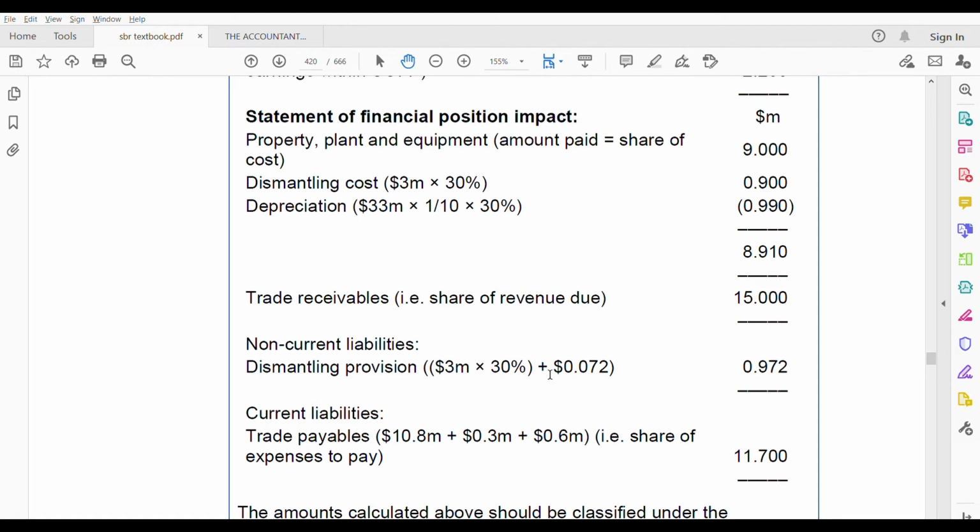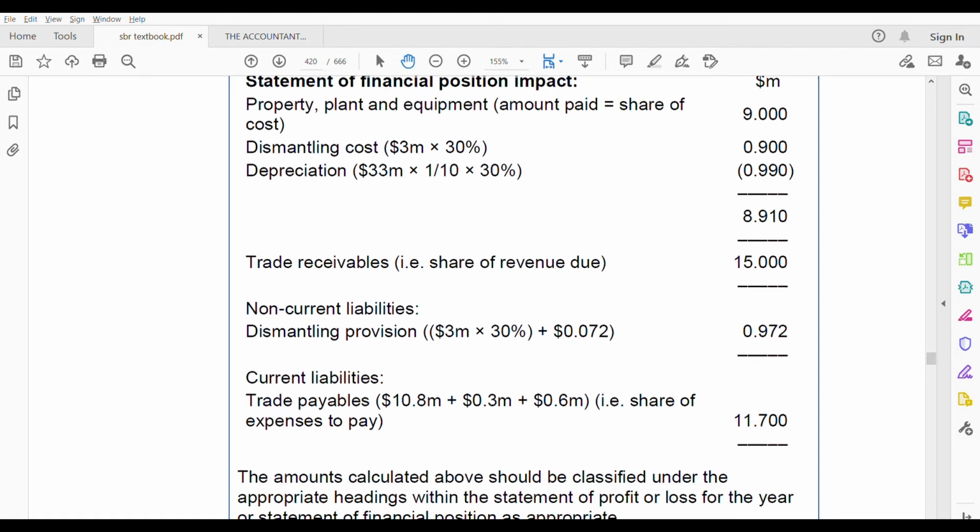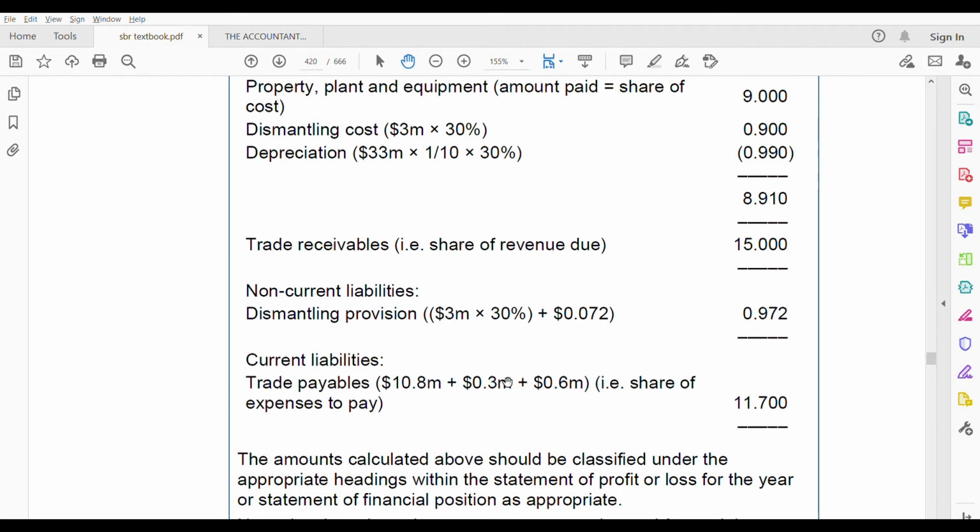which is 10.8 plus 0.3 plus 0.6. What is this figure? How did you get this 10.8, 0.3 and 0.6?